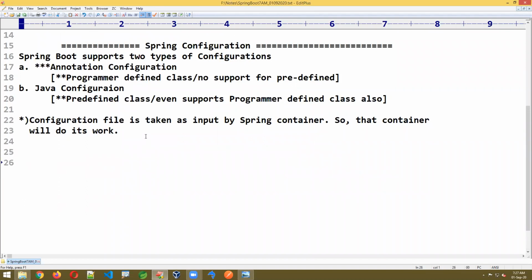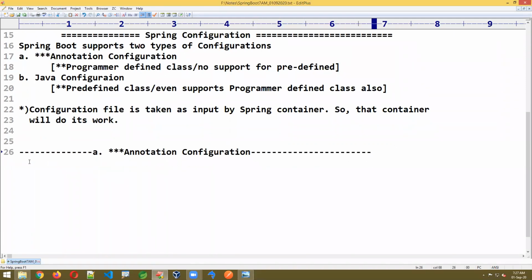Okay, let us start one by one here. First, I am going to explain the concept of annotation configuration, which is very important. Concentrate. Without these configurations, you can't write any Spring Boot application. These are very important here. If you want to write any Spring Boot programming, these are important.